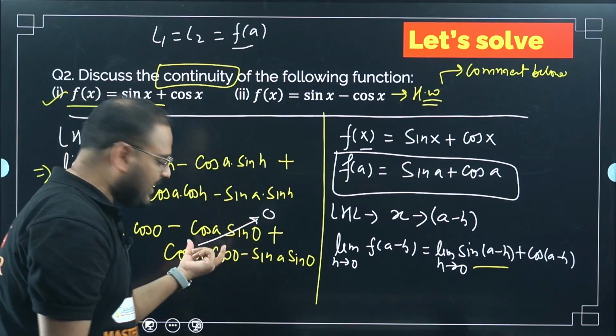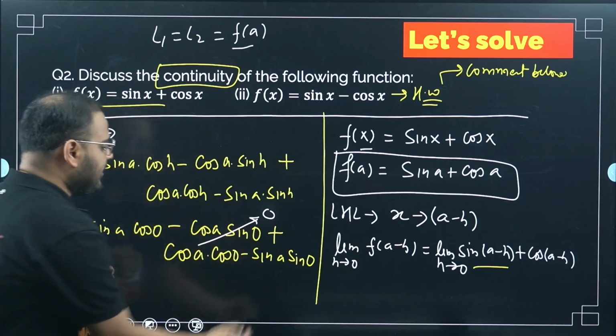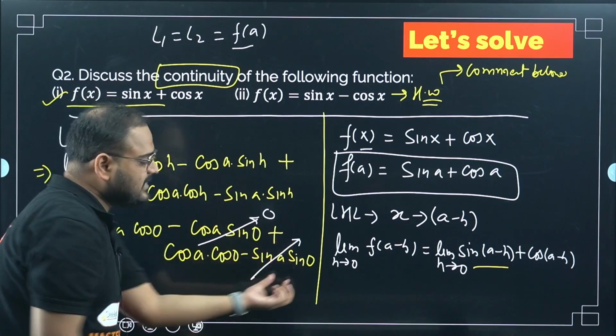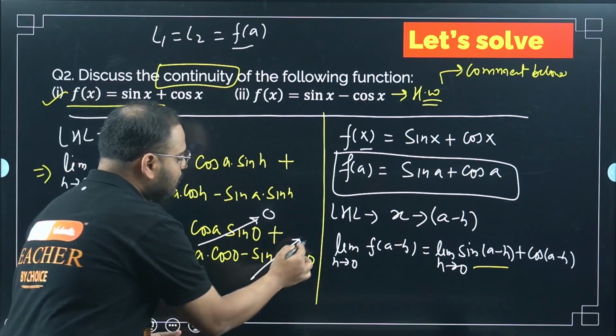Sin 0 is 0, so sin A multiplied with 0 will be 0, and the whole thing becomes 0. Same way over here also: sin 0 is 0, so this whole thing becomes 0.